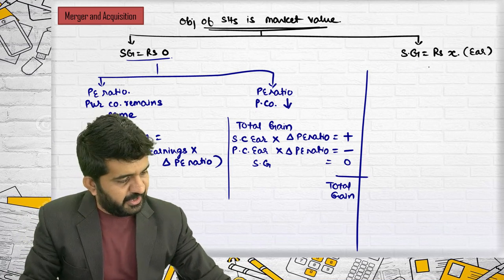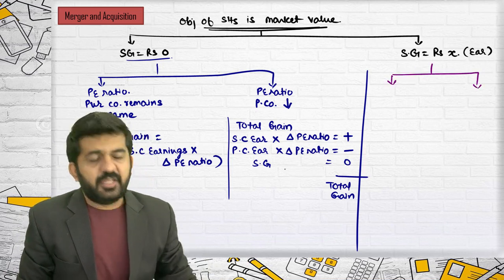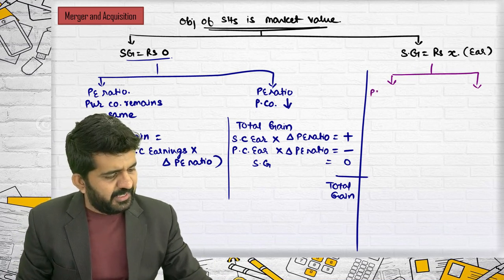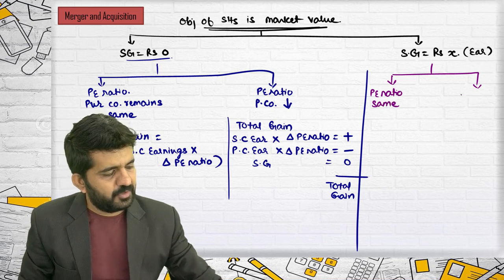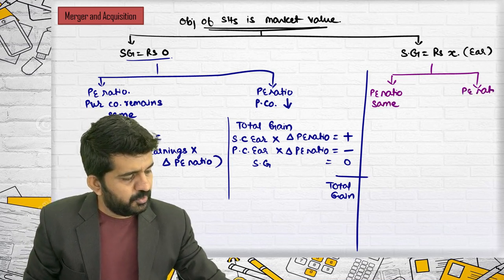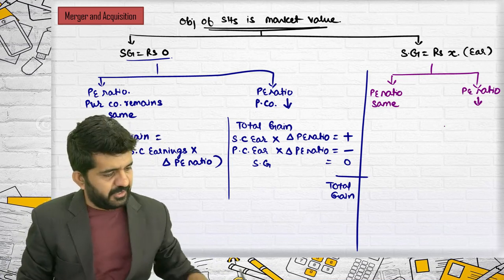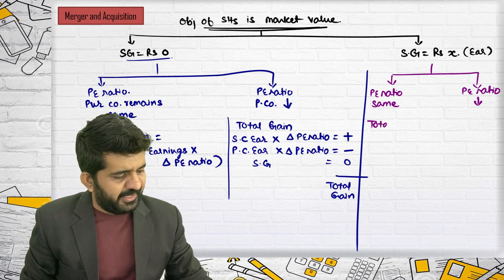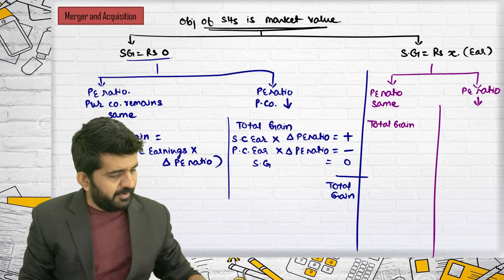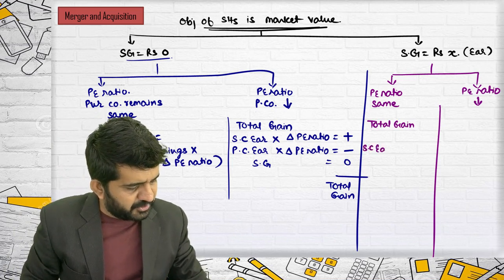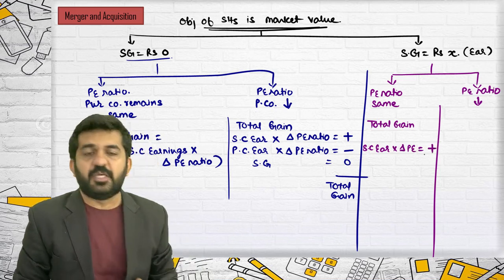If a synergic gain is X rupees, in this case also, if PE ratio remains the same or PE ratio decreases of purchasing company, sorry, I am finding out the total gain. What will be total gain? Selling company's earnings multiplied by difference in PE ratio. This will be a positive answer.